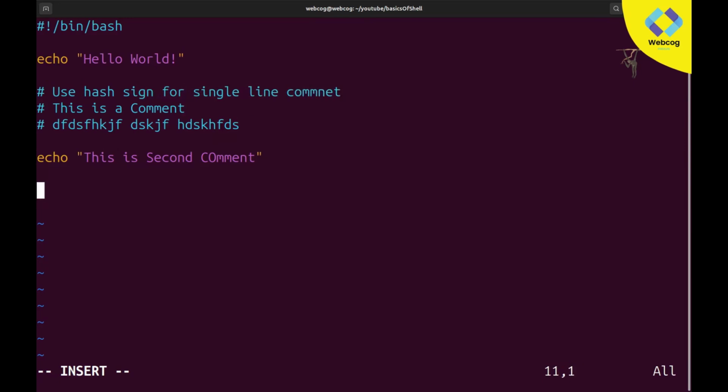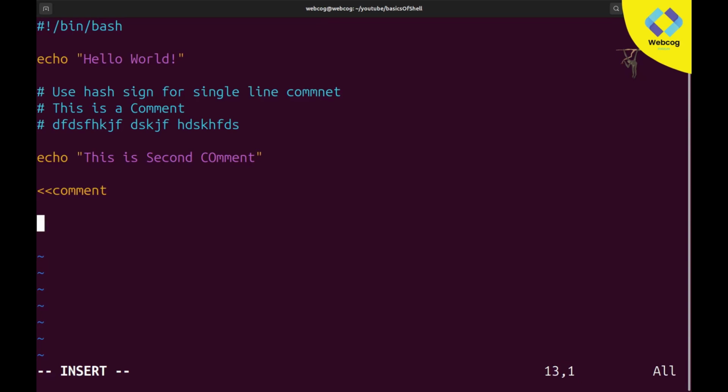Now I want to add a multi-line comment, where you have multiple lines and want them all commented. For writing a multi-line comment we have a slightly different syntax. First of all, you need to type these smaller than signs, then you need to type comment. After that, here you can write your multi-line data which will be commented.